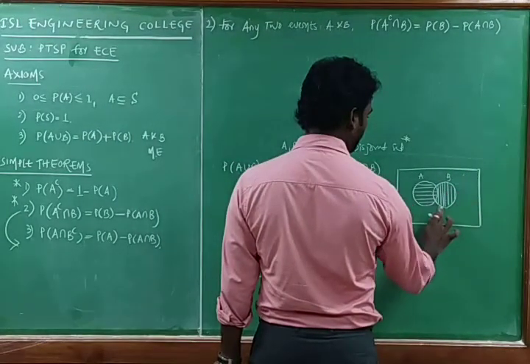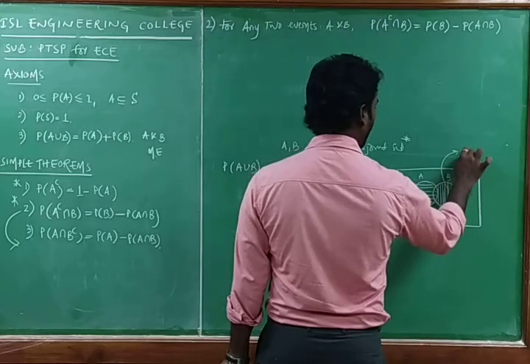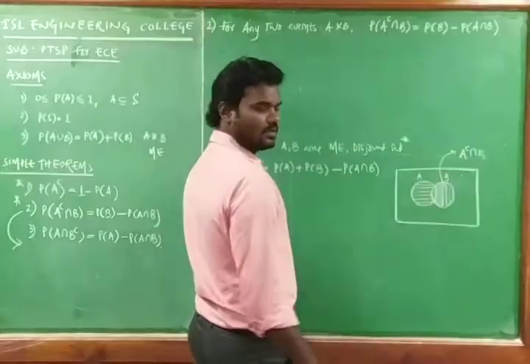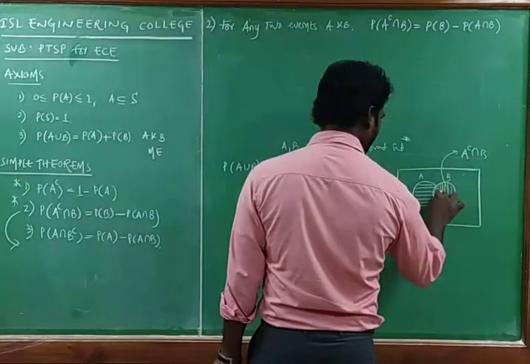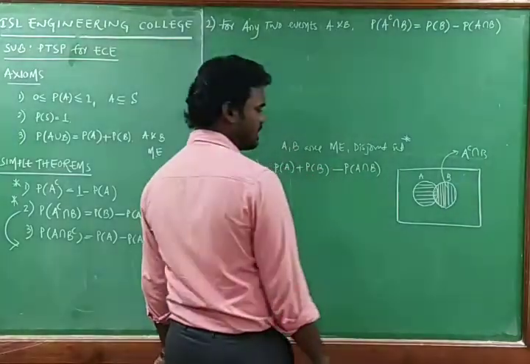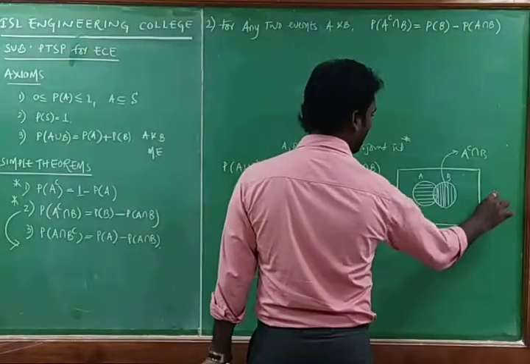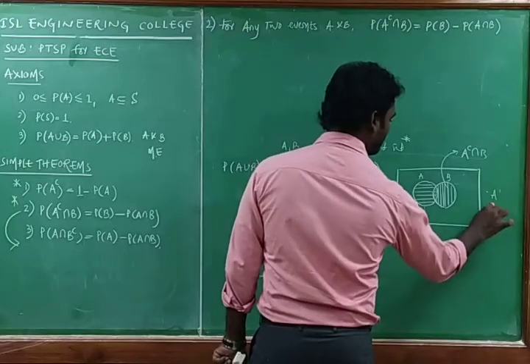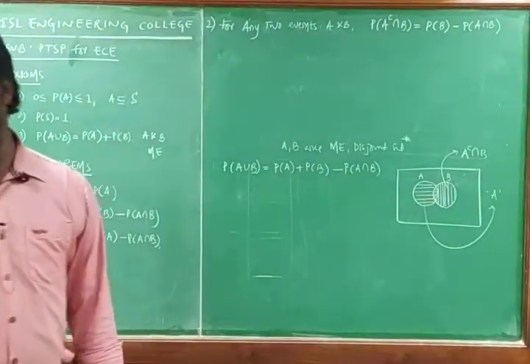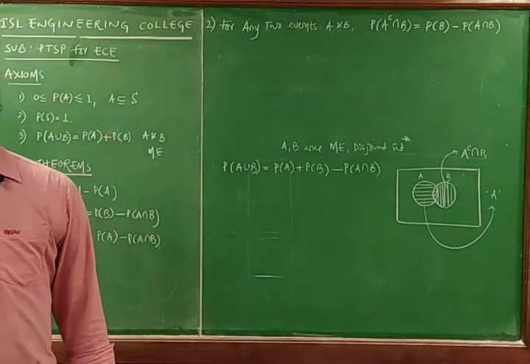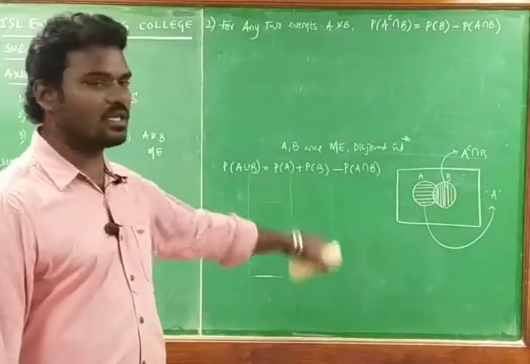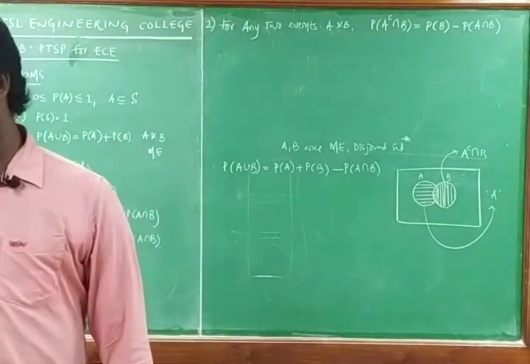This is what the vertical lines represent: A complement intersection B. That means A has been completely removed. And this area is A intersection B, and this particular thing, the horizontal lines, represents simply A only. Horizontal lines represent A, and vertical represents A complement intersection B. Now I am going through this. We are going with the A complement intersection B, represented with vertical lines, where the horizontal lines represent simply A only.